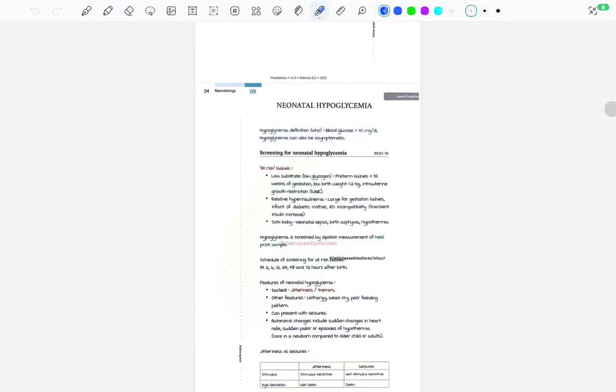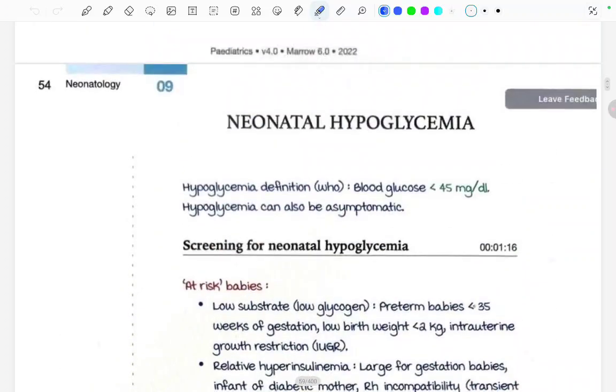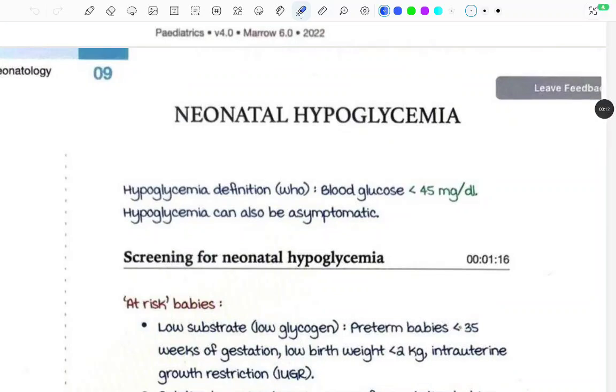Hi, so in this video we will talk about neonatal hypoglycemia. Hypoglycemia definition by WHO is blood glucose of less than 45 mg per dl, but this is for neonates. Hypoglycemia can also be asymptomatic. So we have to remember this term, a value that is blood glucose less than 45 mg per dl. This is the cutoff value for neonatal hypoglycemia.